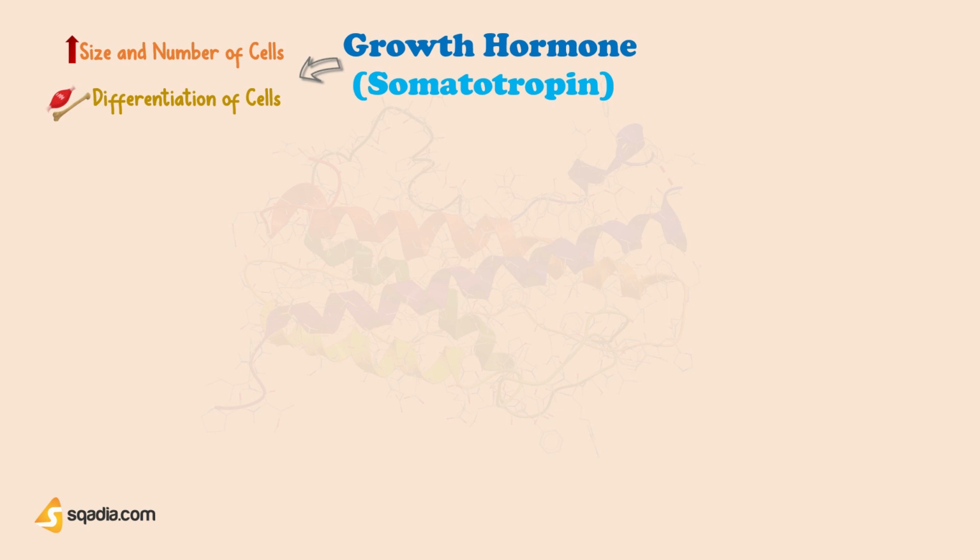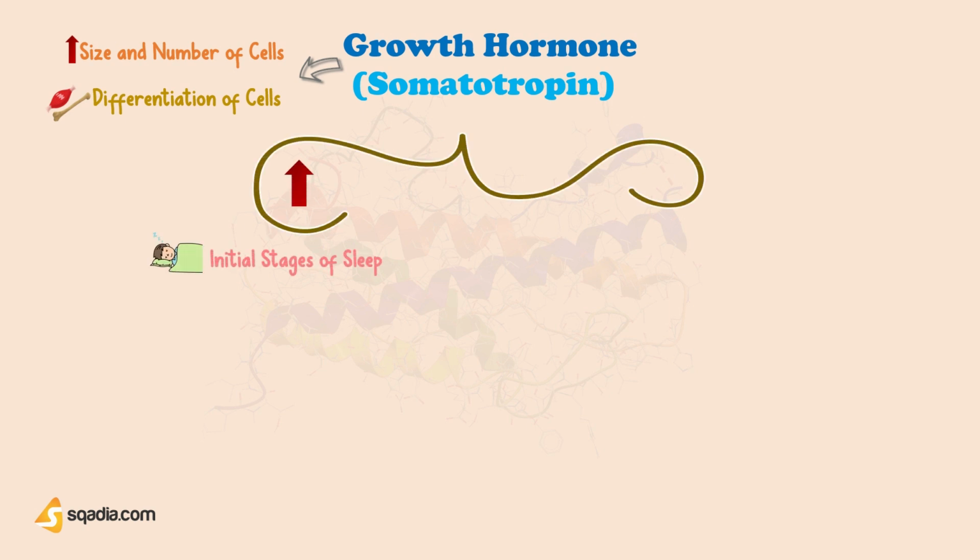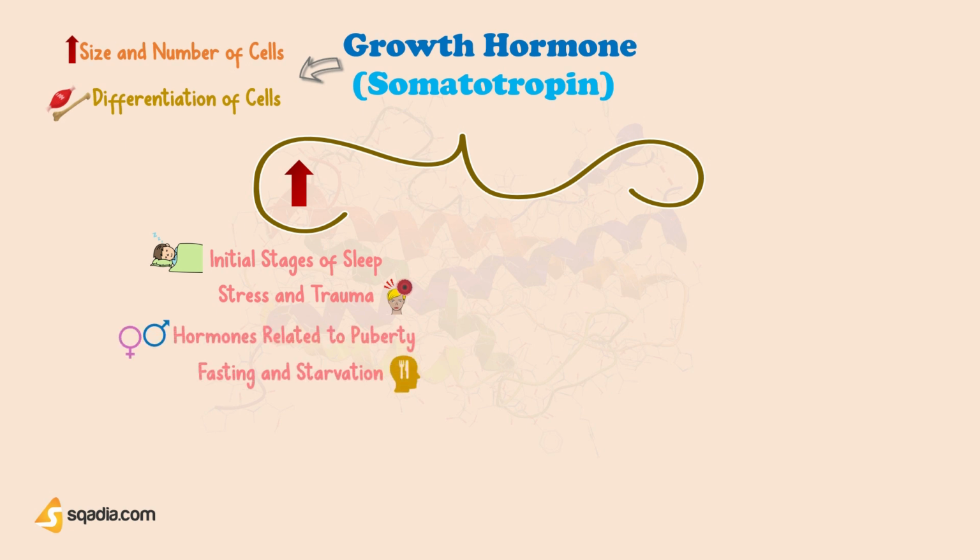Well, the secretion of growth hormone is altered by various factors, but luckily it is regulated by various mechanisms that we will discuss here. But let's first have a look at the factors that cause an increase in growth hormone secretion. These include initial stages of sleep, stress and trauma, hormones related to puberty, fasting and starvation, exercise, and hypoglycemia, that is, a decrease in blood glucose level.